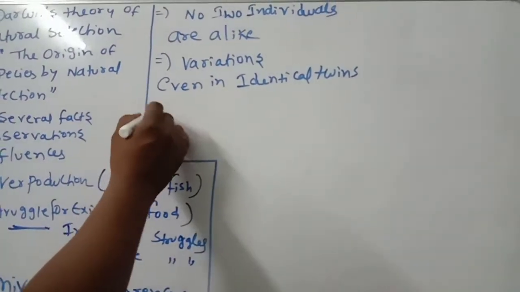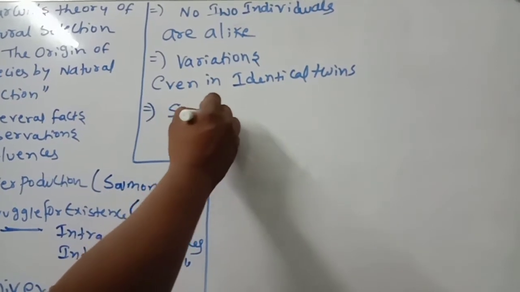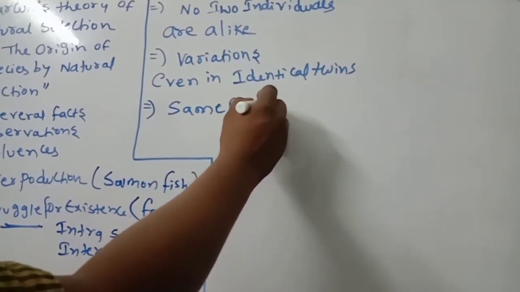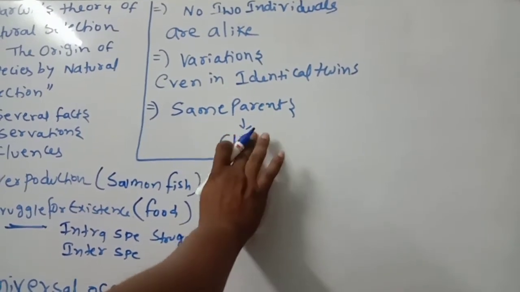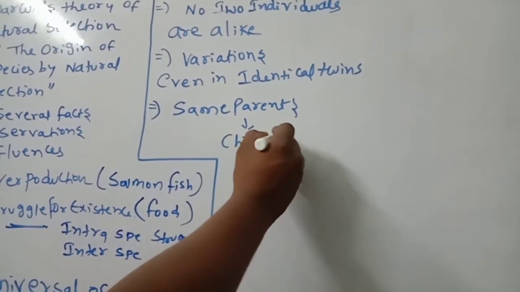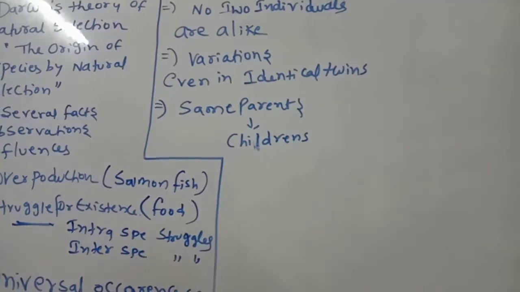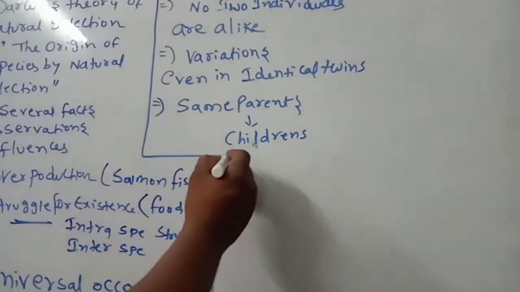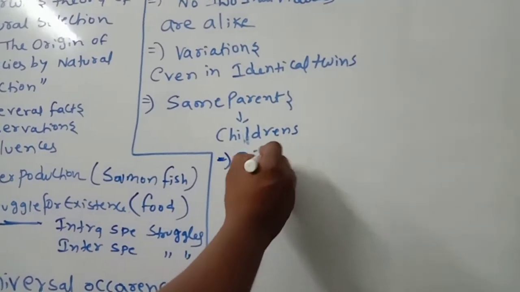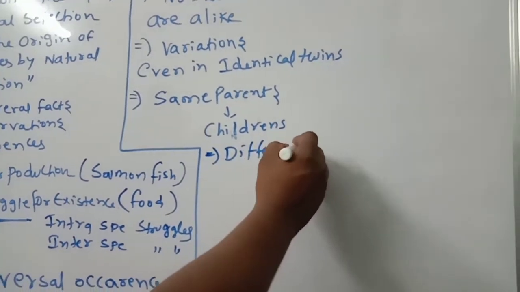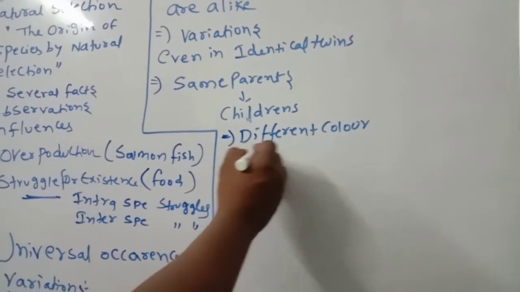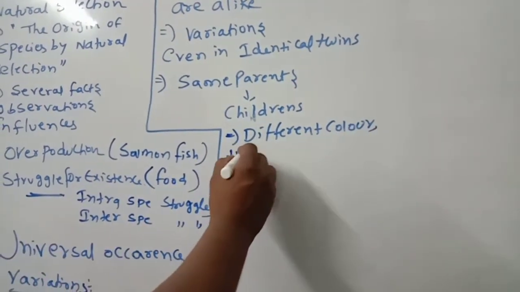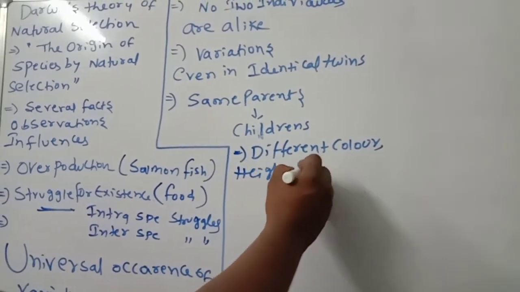Even children of the same parents have changes. They have some variations. Same parents have children with a different color, height and behavior.